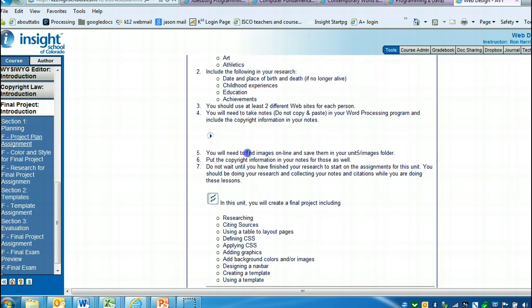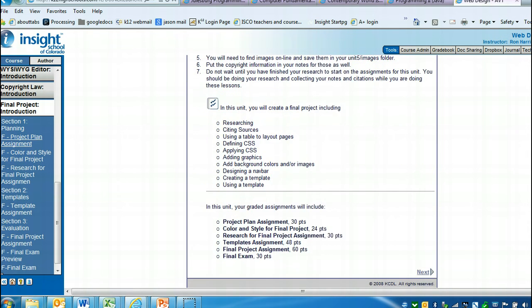You're going to find images online, and in your Unit 5 folder, you're going to make a folder called Images, and that's where all the images will go. Also keep notes on your copyright information, where you got the pictures and where you got information, because you need to do your notes and citations later on. So in the different activities you'll do, you're going to do some researching, citing sources, and using tables.